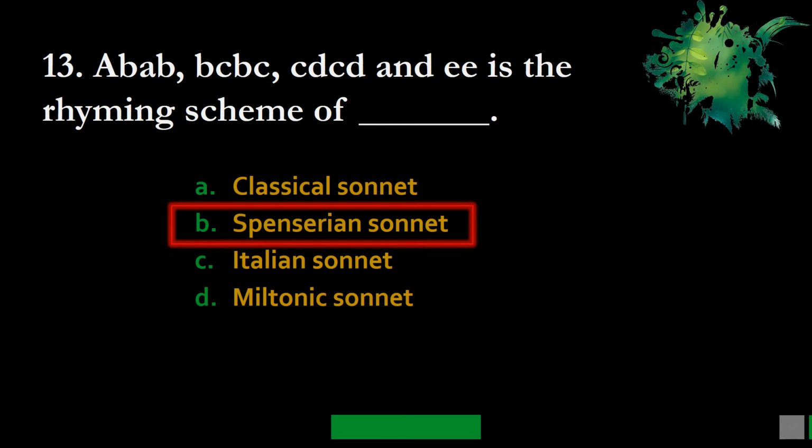If you look at this rhyming scheme, you will find there is a connection between the first stanza, second stanza, and third stanza, and the same connection goes to the last couplet. So this is the rhyming scheme.